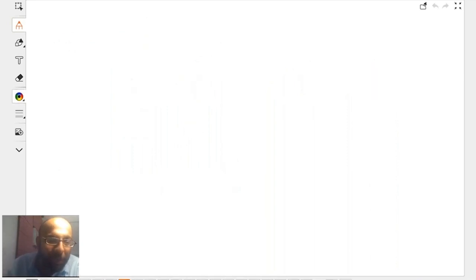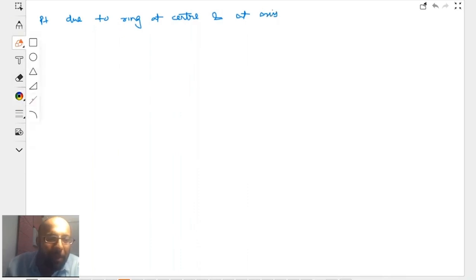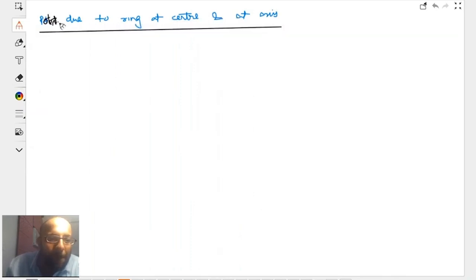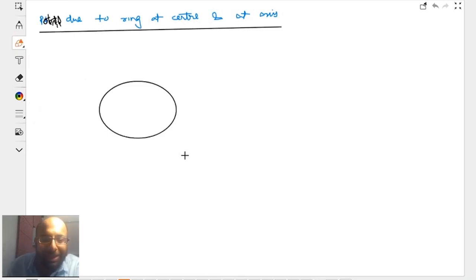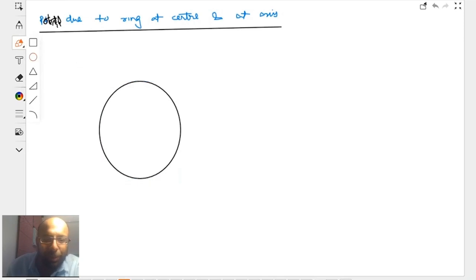Now let's talk of potential due to some continuous charges. Potential due to a ring at the center and at the axis. Let's consider these two cases.